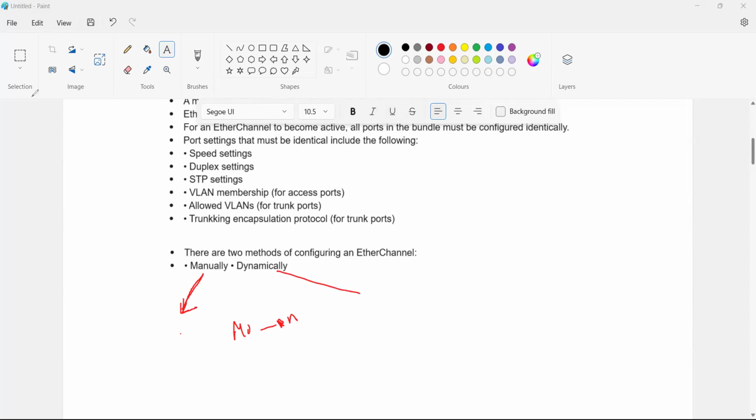And here we have the dynamic ones, PAgP and LACP. PAgP is Cisco proprietary, and LACP is an open standard.